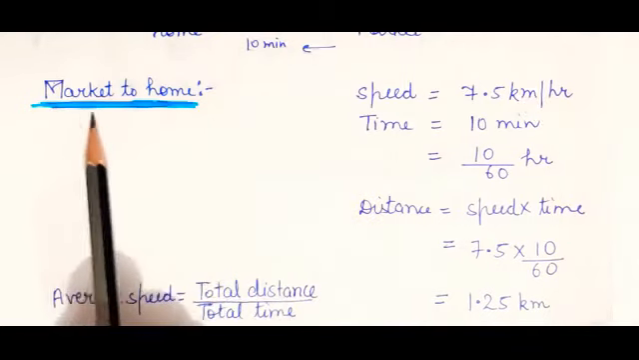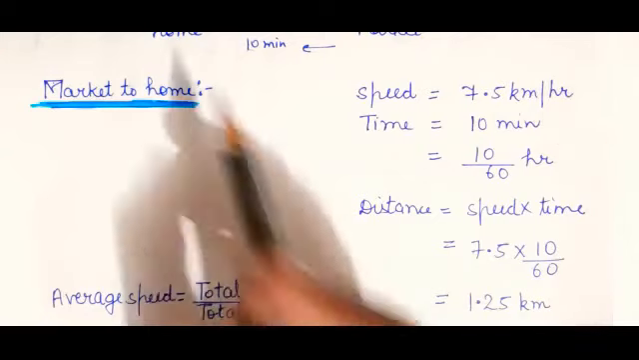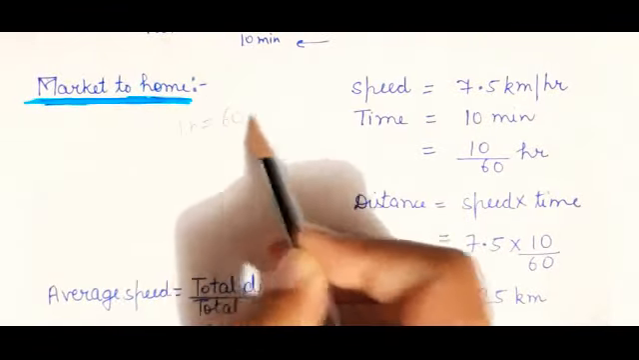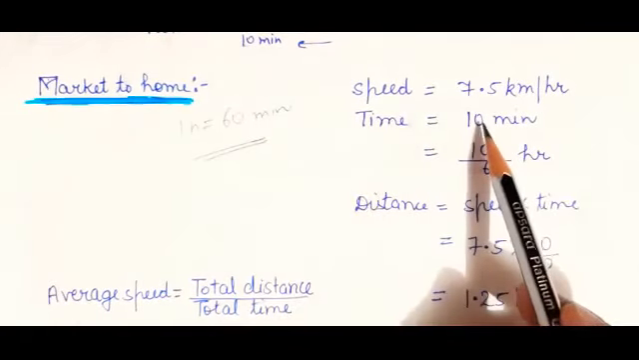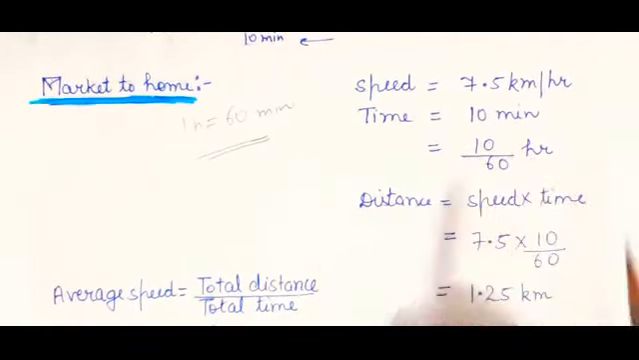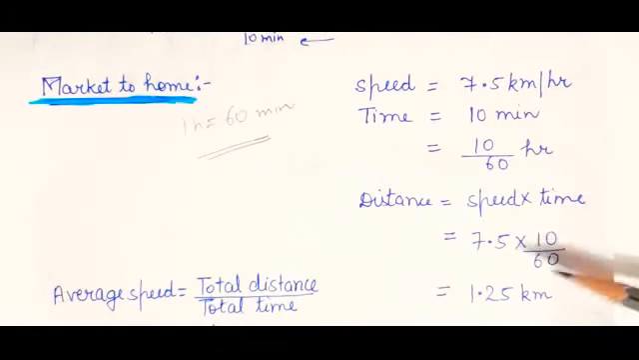I am taking the second case when he was going from market to home. And the time you have calculated in minutes, that is 10 minutes. First of all, convert this time into hour. How to convert a time into hour? 1 hour is 60 minutes. So 10 minutes will be 10 divided by 60 hour. So calculate the distance now. You know speed, you know time. Just substitute the values. After substituting the values, you will get the answer 1.25 kilometer.